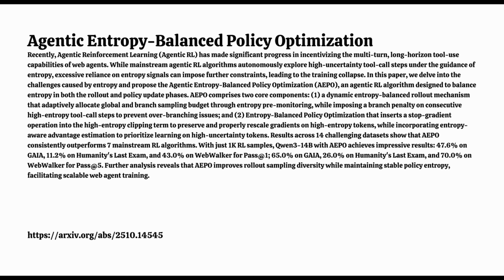And a key concept here is entropy. Entropy, right, the uncertainty signal. If the model doesn't know what tool to use next or which action to take, high entropy flags that uncertainty. Typically that's seen as a good thing. It encourages the agent to explore, to try different branches. Seems logical. Explore when you're unsure.